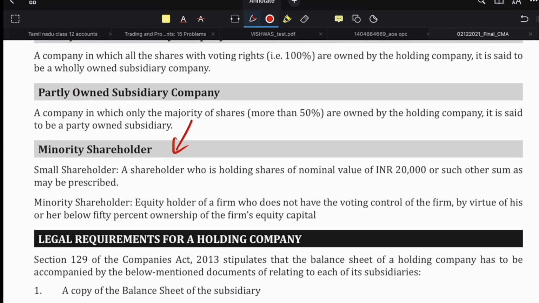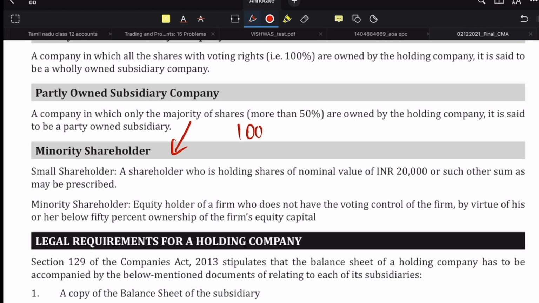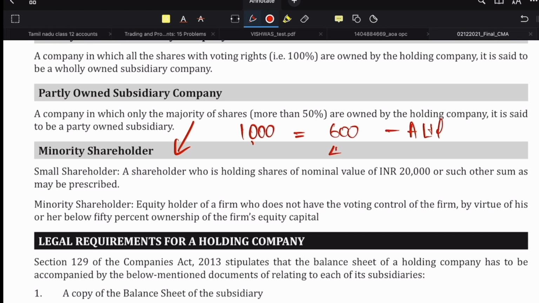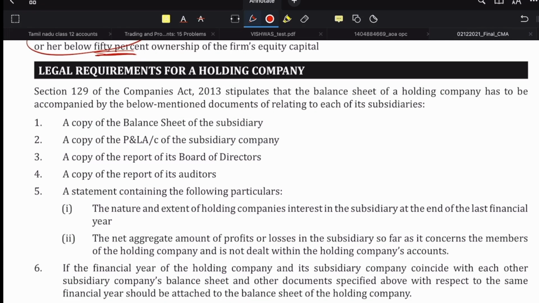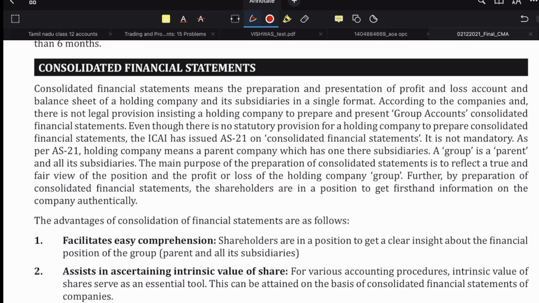So this can also be easily explained. Let's say a firm has 1,000 shares, firm in the sense company has 1,000 shares, and out of these 1,000 shares, 600 shares are owned by A Limited and remaining shares are held by others who are referred to as minority shareholders because they do not have majority control of the company's equity capital. If you look at it, they have only 400 shares out of 1,000 shares, meaning their ownership is obviously below 50%. So therefore they are referred to as minority shareholders. Again, they have given few legal requirements of a holding company. We will not get into that.